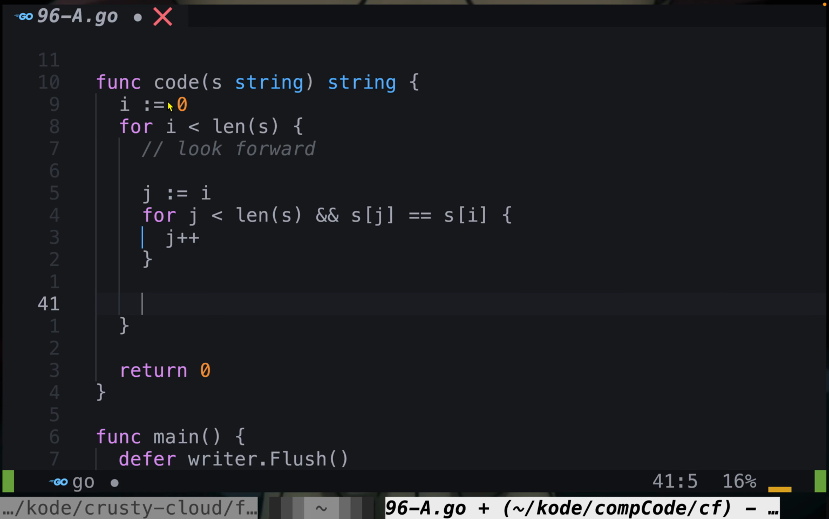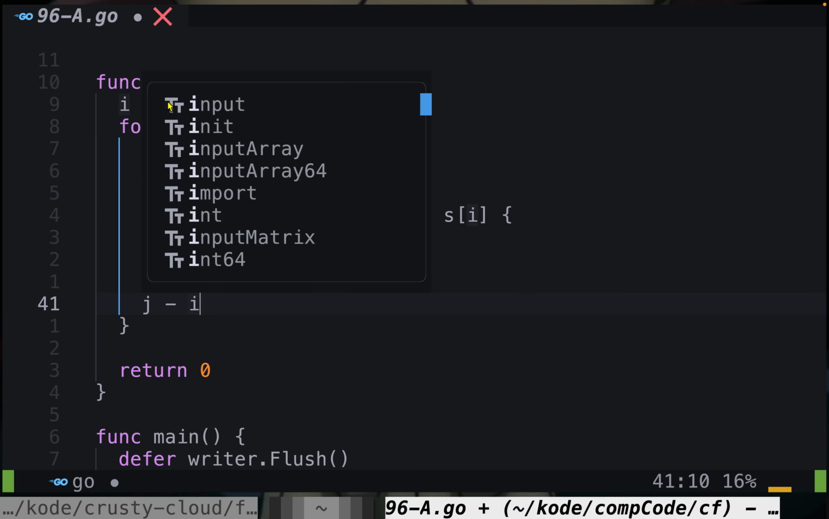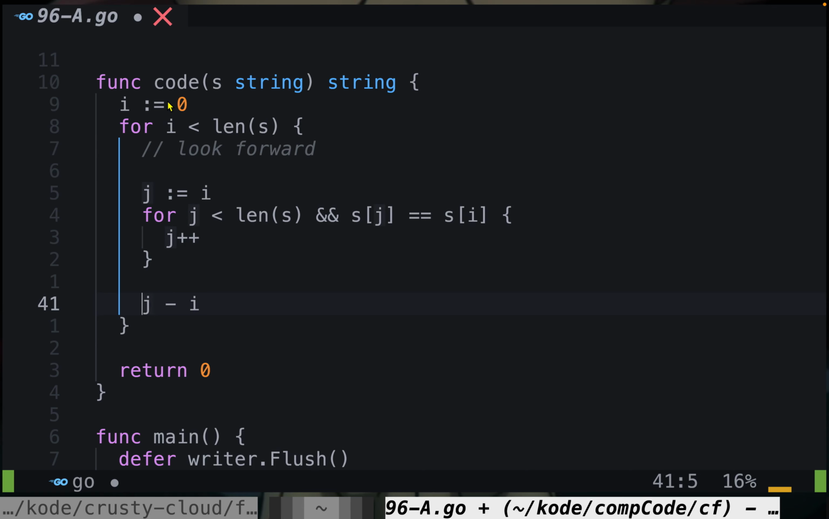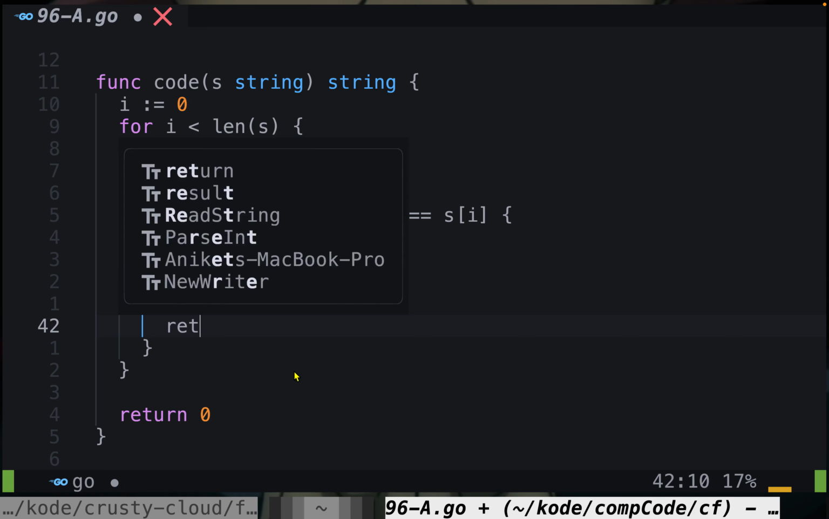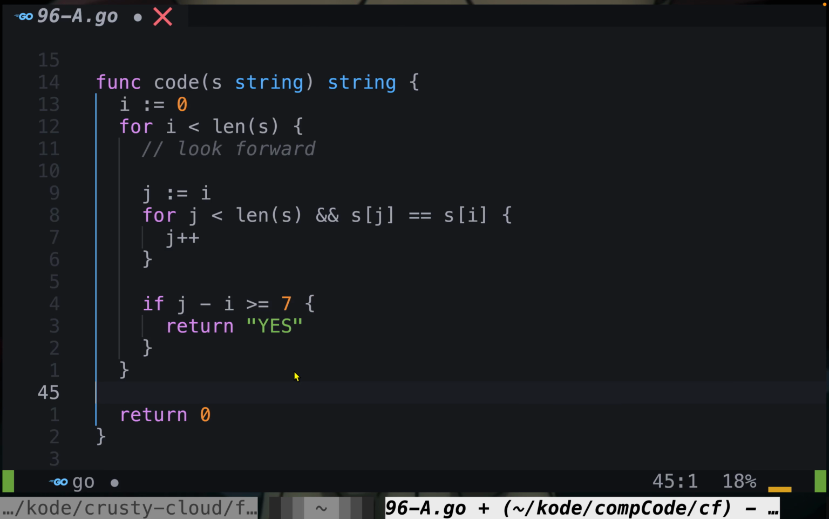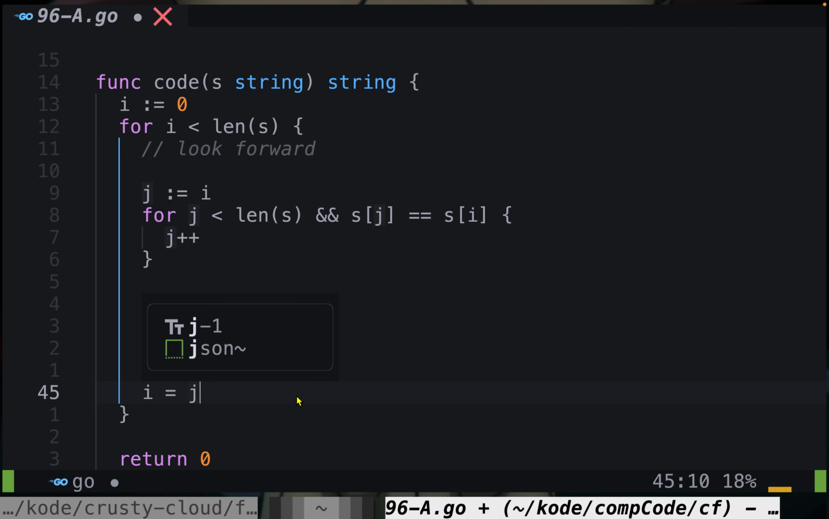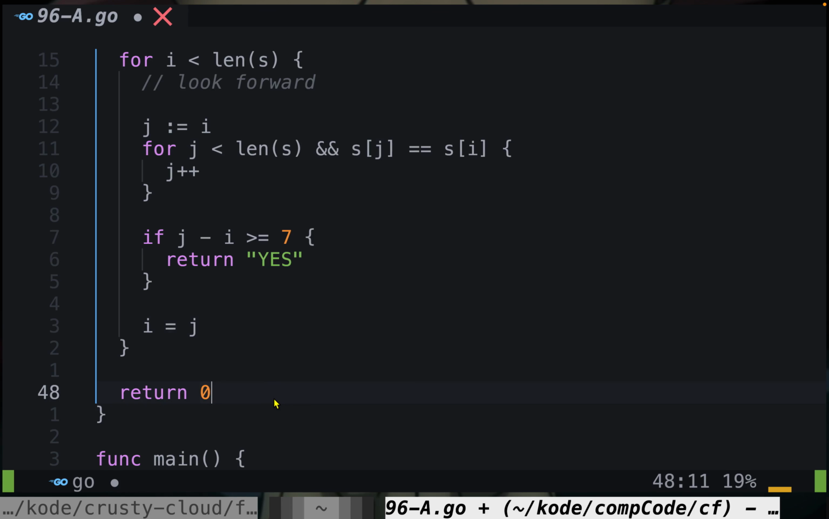The moment I'm out of the loop, I'll be sure that j is not equal, so j minus i would give me the count. If j minus i is greater than or equal to 7, I'll just return yes. I'll do it over and over, and for simplicity's sake I'll set i equal to j, because I don't want to reiterate on the i's. Return no if nothing is found.